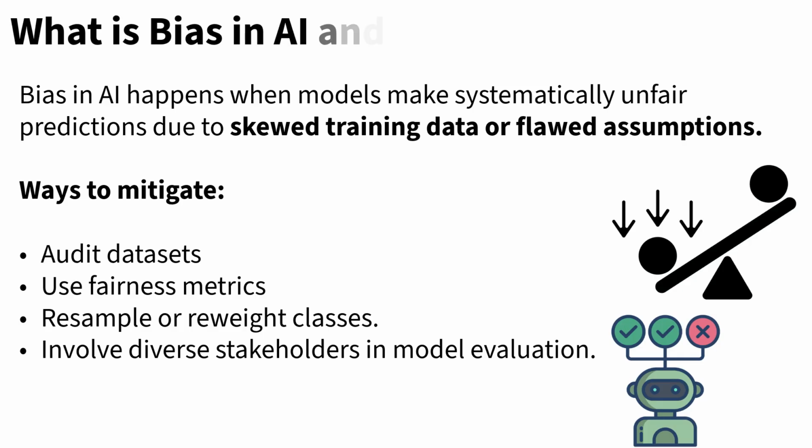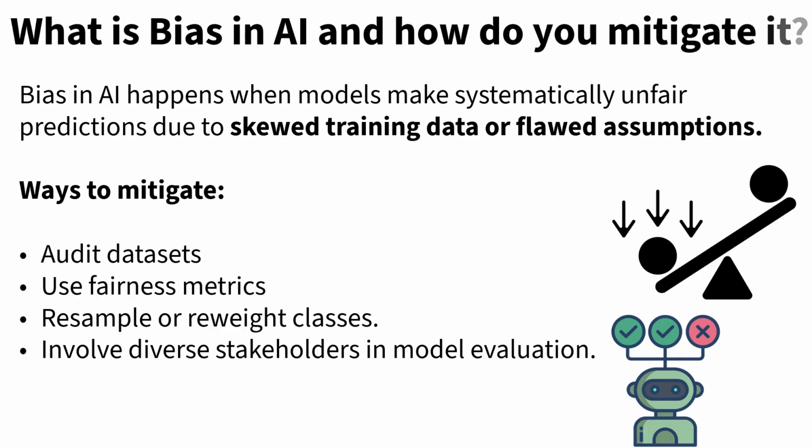What is bias in AI and how do you mitigate it? Bias in AI happens when models make systematically unfair predictions due to skewed training data or flawed assumptions. For instance, a facial recognition system trained mostly on lighter skin faces may misclassify darker skin individuals. Here is a way to mitigate it.